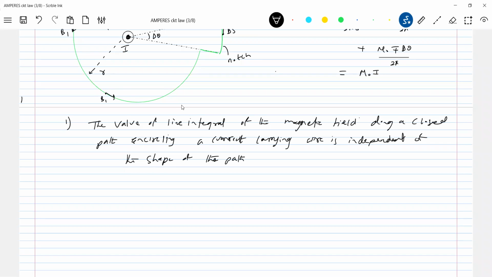The shape is not telling. So it is justified, no?